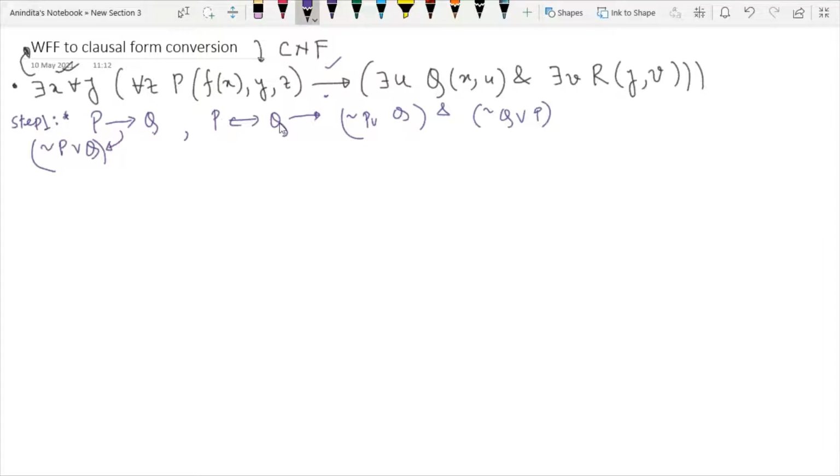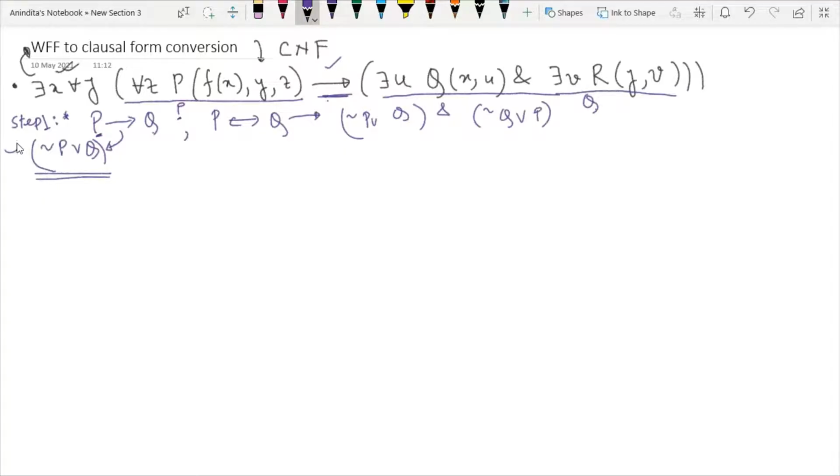So in our case we have implication sign only, and before implication you can think of this part as P, and the rest of the part after implication you can think of it as Q. So we have our WFF in the form of P implies Q. Therefore, I will use this abbreviated form. Now how to convert this WFF to this abbreviated form?